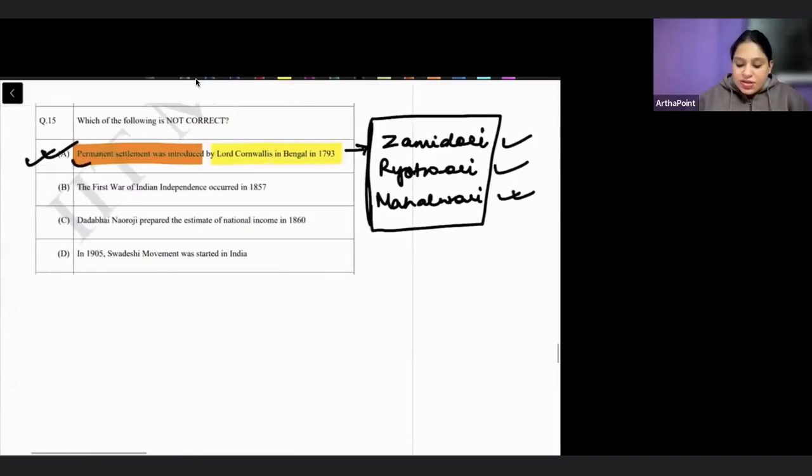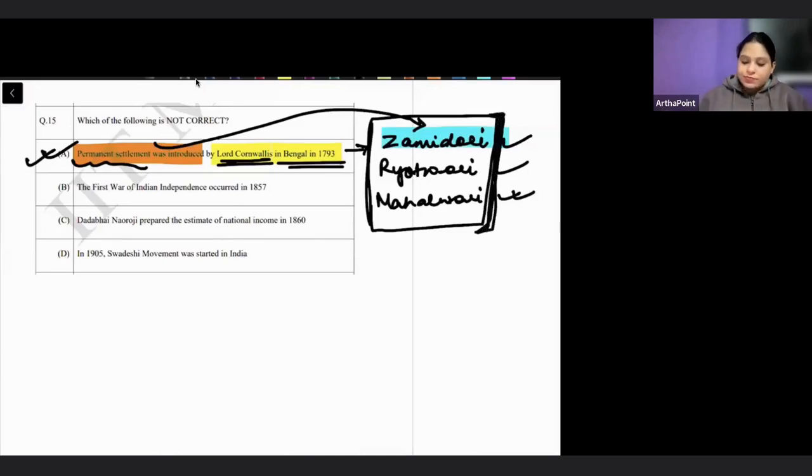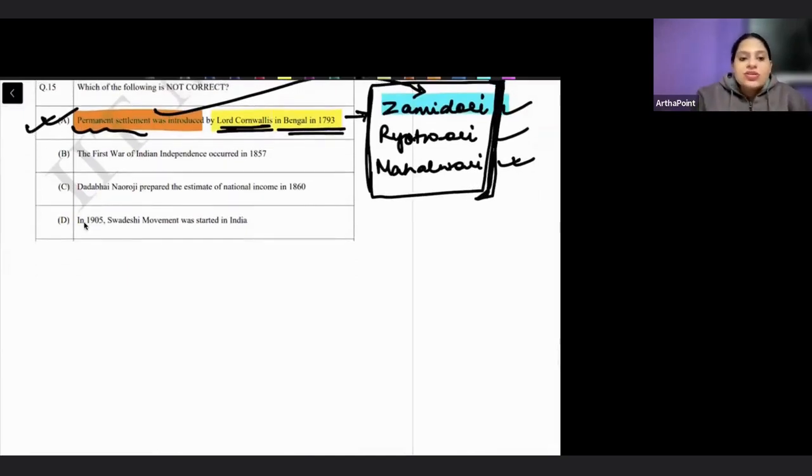Right? And this permanent settlement system was also called the zamindari system. It was introduced by Lord Cornwallis in 1793. So this is a correct statement, right? But you need to revise all these three land systems that were existent, who gave what. Okay. Let's look into the second statement.